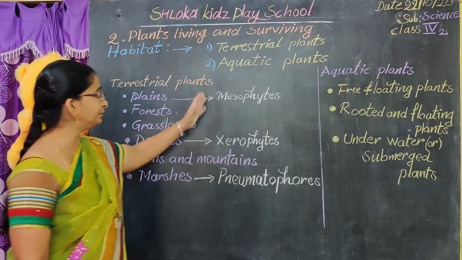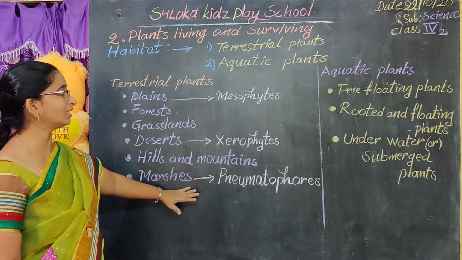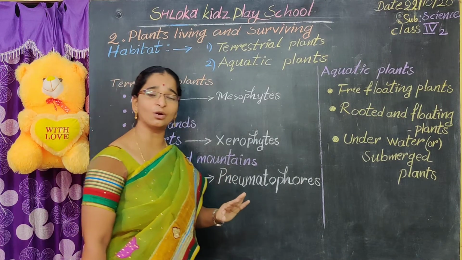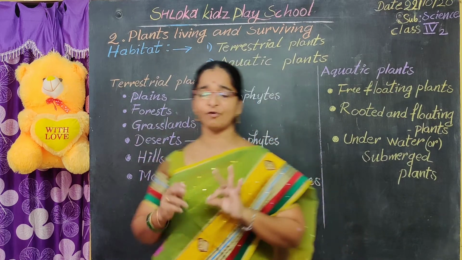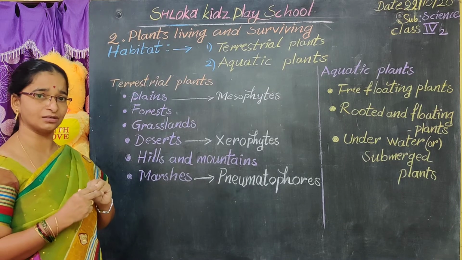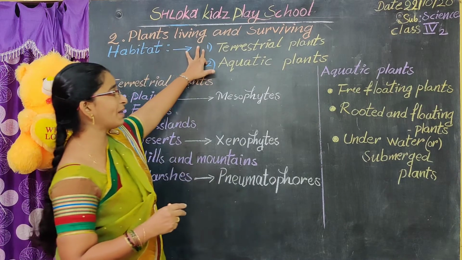This is about the terrestrial plants. What are terrestrial plants? Plants that live on land are called terrestrial plants. These include plains, forests, grasslands, hills and mountains, deserts, and the marshes. We have completed the terrestrial plants.